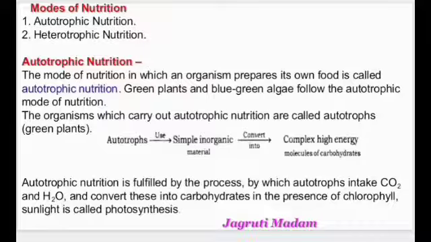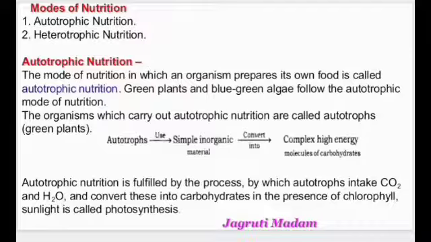The schematic equation of what happens in autotrophic mode of nutrition is written over here. That is, autotrophs use simple inorganic material and convert it into complex high energy molecules like carbohydrate. This is what the autotroph does.